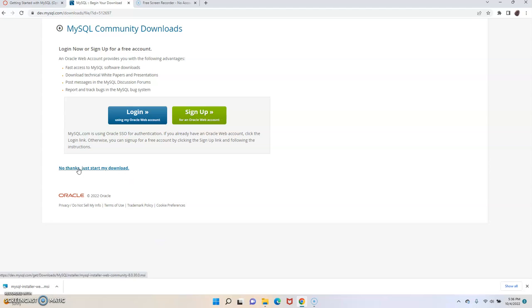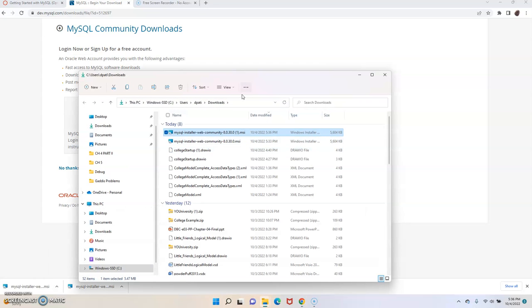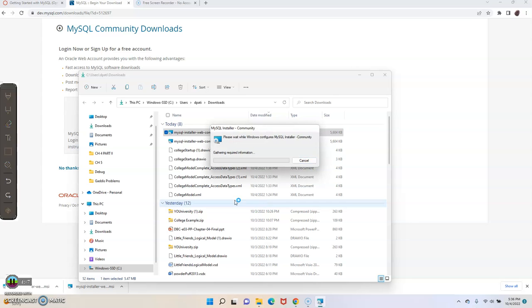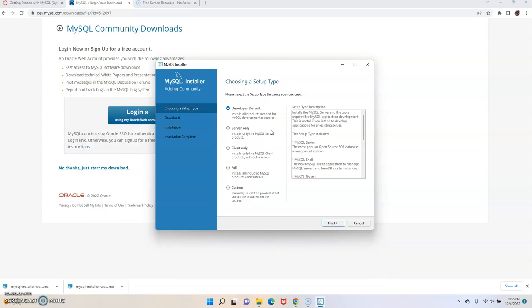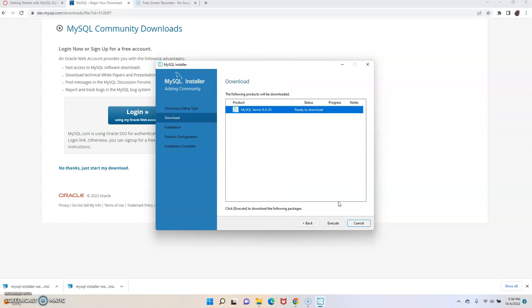Okay. Oh, you know what? You could just say no thanks, you don't have to sign up or anything. So then what I'll do is launch the installer. Say yes. Here I'm not going to install all of the bells and whistles. I think I'm just going to install the server, which will be enough for us. And I'll do next, and I'll just keep going.